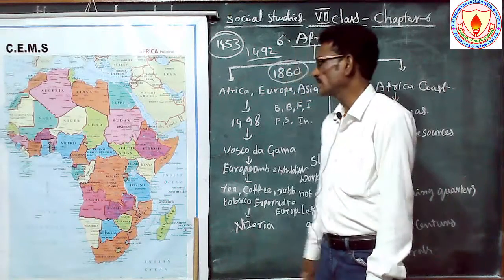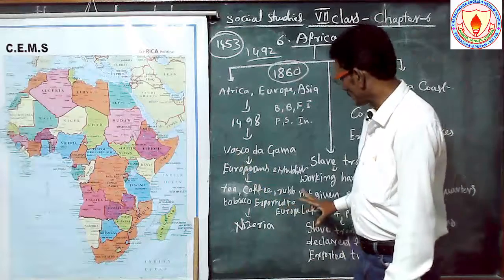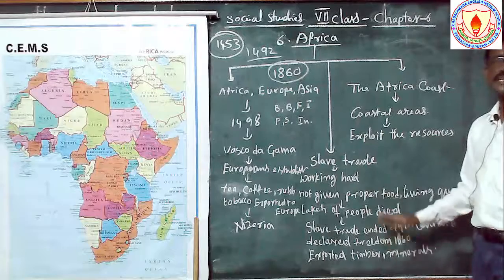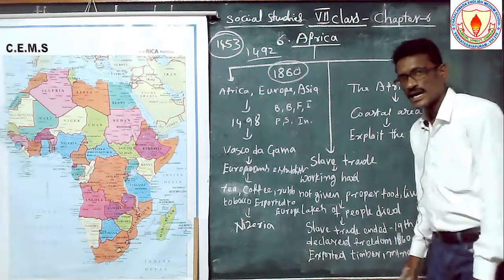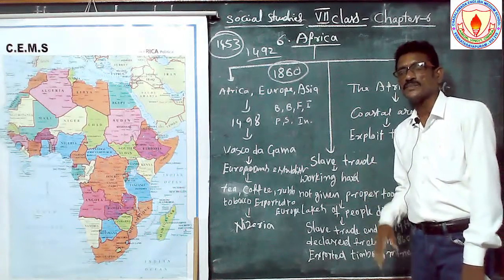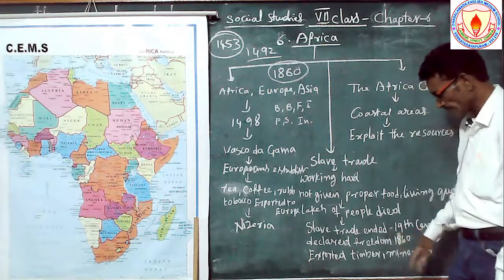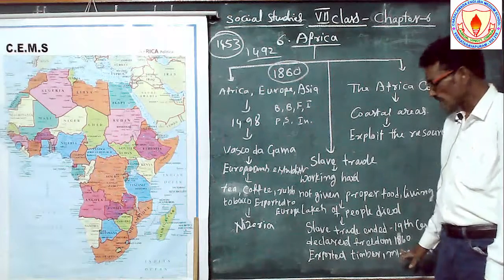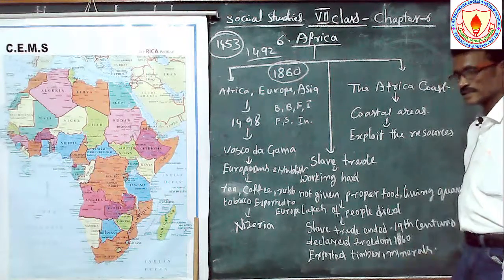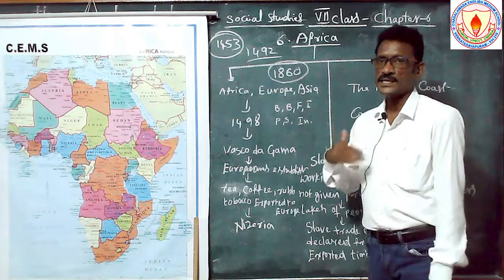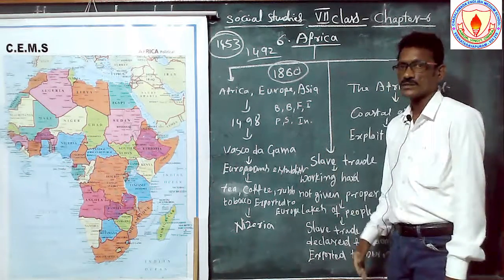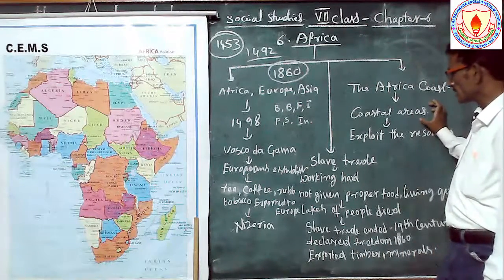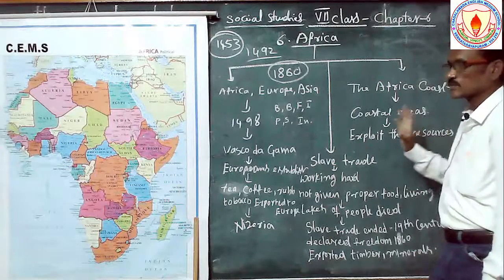See the importance of this. Slaves and the slave trade ended when they fought against their governments, and the slave trade ended at the end of the 19th century. Freedom was declared in 1860 for some of the African countries. They exported timber and minerals, like gold mines and other minerals, and exploited the resources, especially in coastal areas.